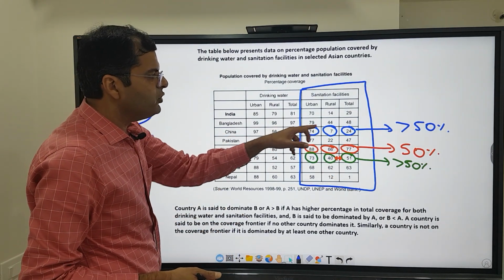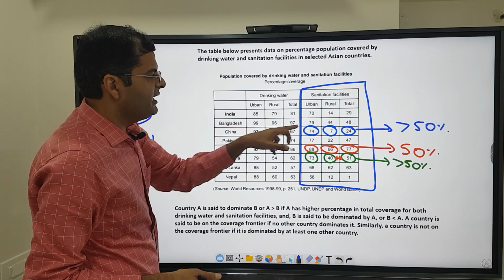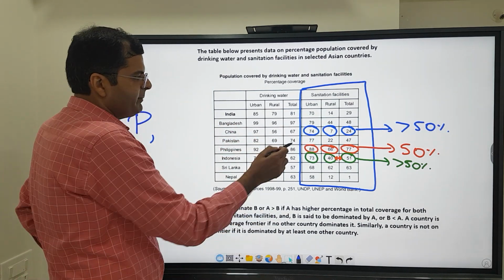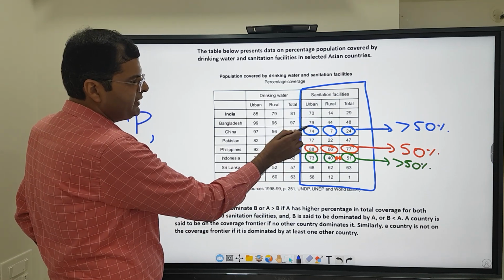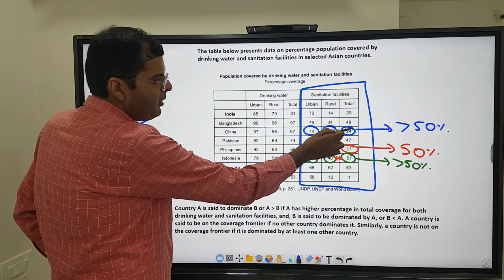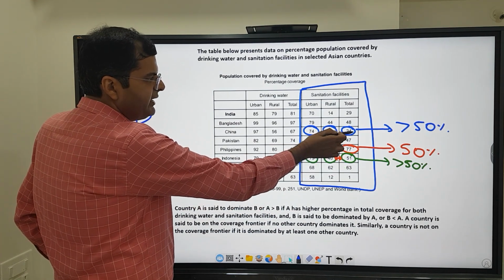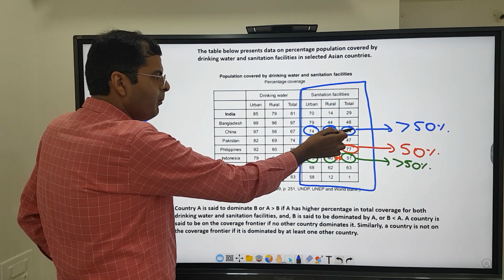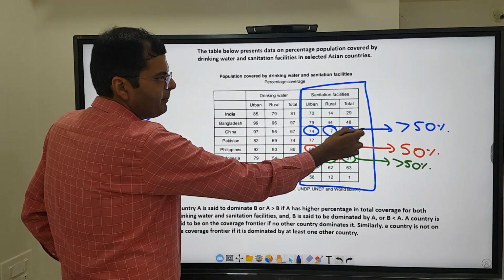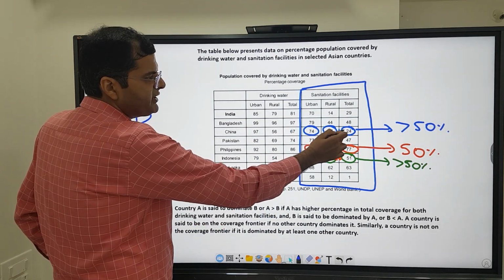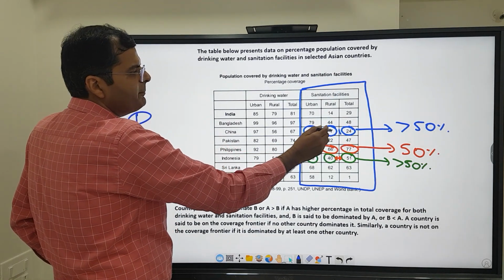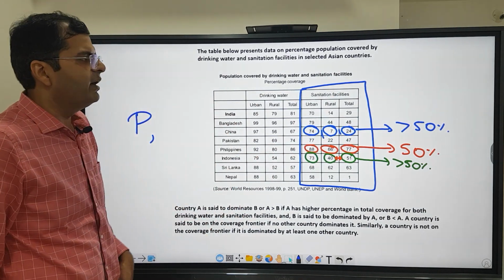So that means most of the people over here in China, in comparison to Indonesia, are living in the rural part. Because if you look at it, their urban population in terms of percentage is almost the same, but their total population in terms of percentage, China has more towards the rural in comparison to the urban one. So the total population having sanitation is much less in China. So more of the people have to be residing in China rural.